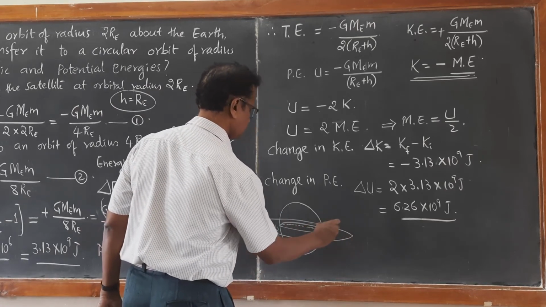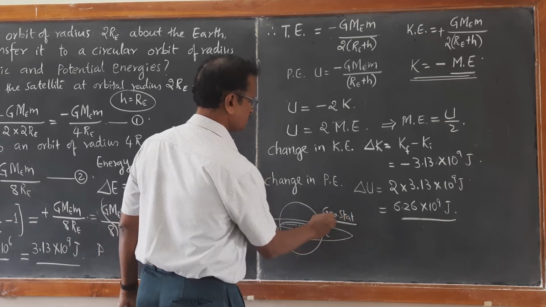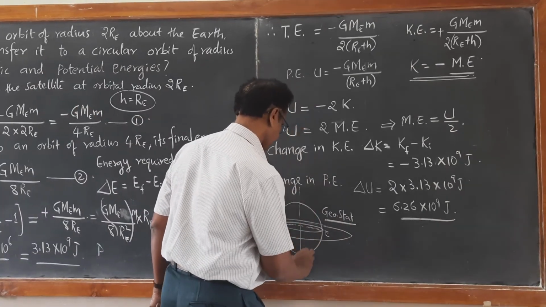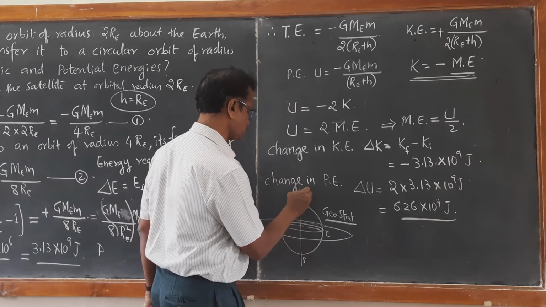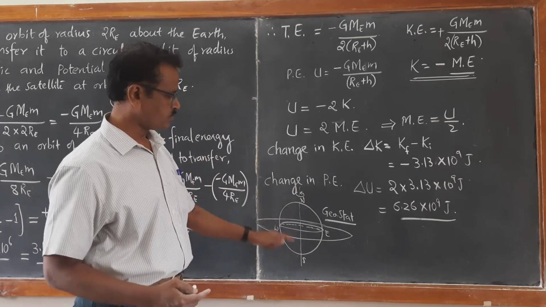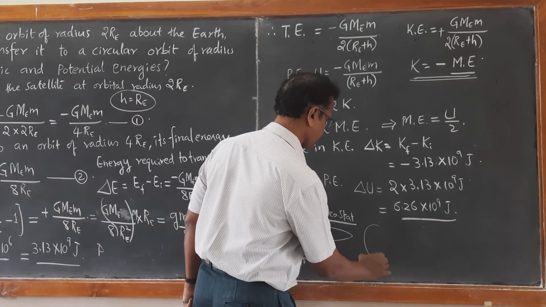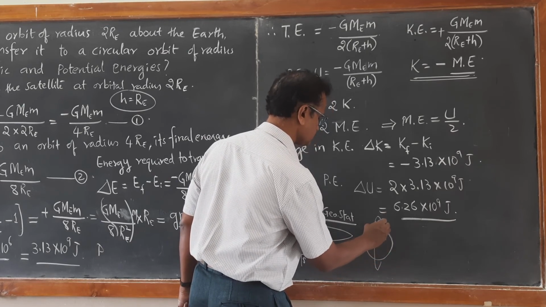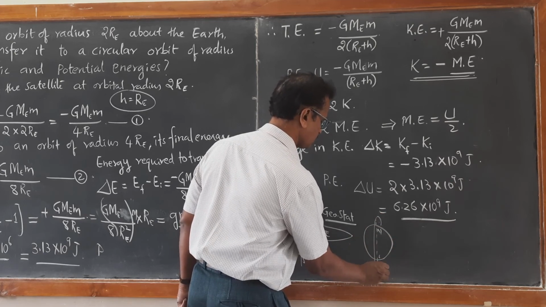This is called a geostationary satellite. And the satellite which revolves around the polar axis, north-south, is different. The axis about which the earth rotates about its own axis is the polar axis, the north-south axis. So the satellites which revolve around the polar axis are called polar satellites. This is the north-south polar axis.